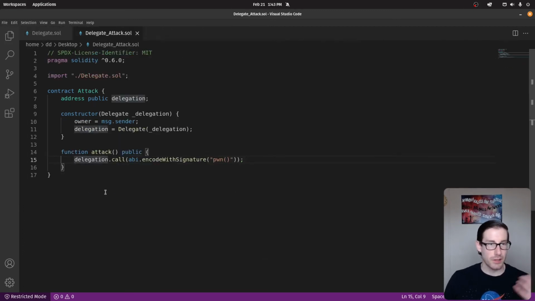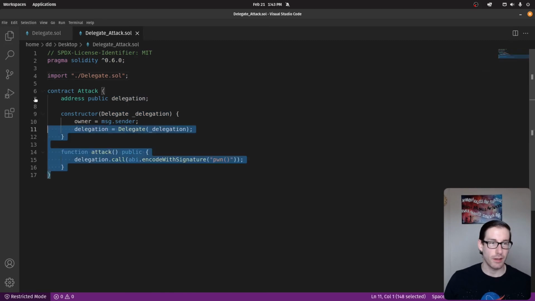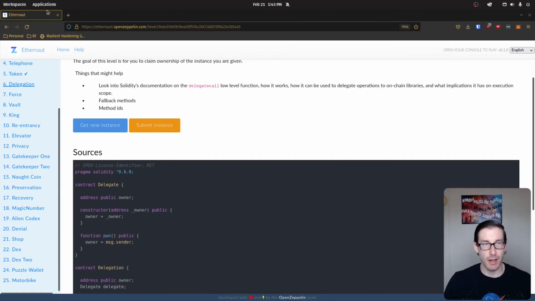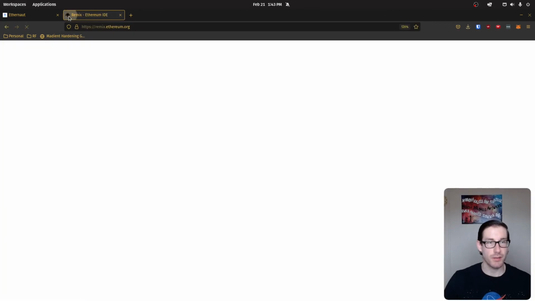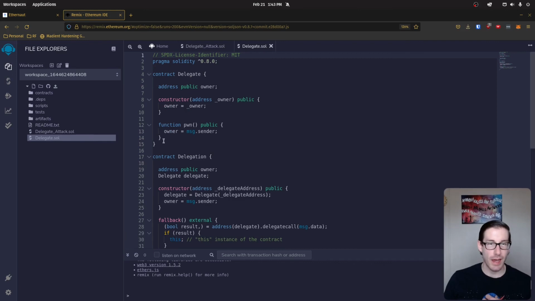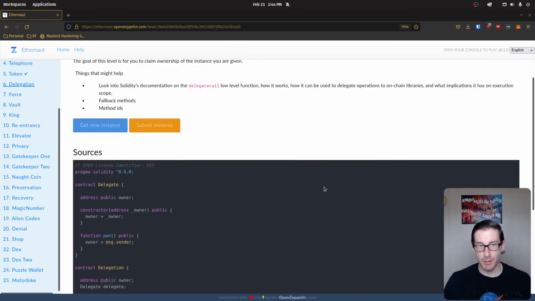Now, I tried to create a small attack contract to run on this, and I think now I'm just making myself feel better right now, internet. So you're just going to have to feel it out, all right? The reason I think I couldn't get this to work is because I don't have access to the delegate contract, the address associated to it when it was deployed. I only have access to the delegation contract. So even when I run my attack against this contract, I can't validate that I've gained ownership because I don't have access to delegate, I think. I don't know. Anyways, we're going to do it through the console.